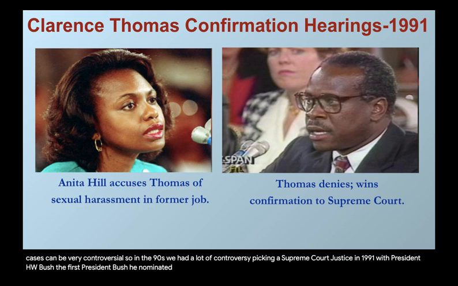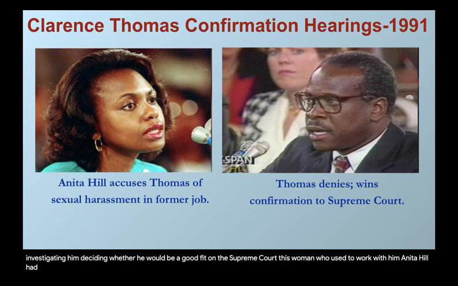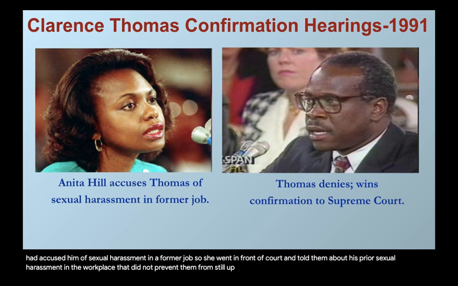He nominated Clarence Thomas to the Supreme Court, but during his hearing, when they were investigating him, deciding whether he would be a good fit on the Supreme Court, this woman who used to work with him, Anita Hill, had accused him of sexual harassment in a former job. She went in front of Congress, and she testified and told them about his prior sexual harassment in the workplace. That did not prevent them from still appointing him as a Supreme Court justice.